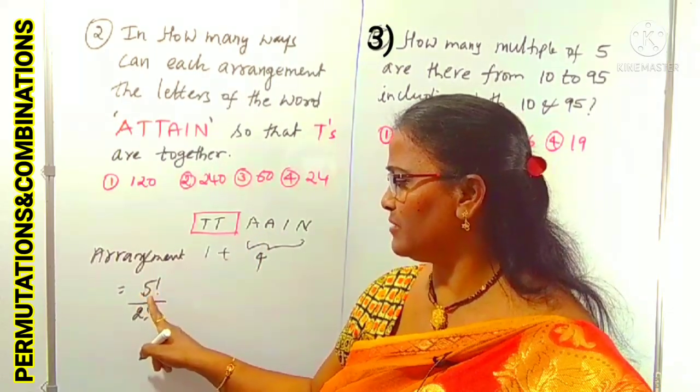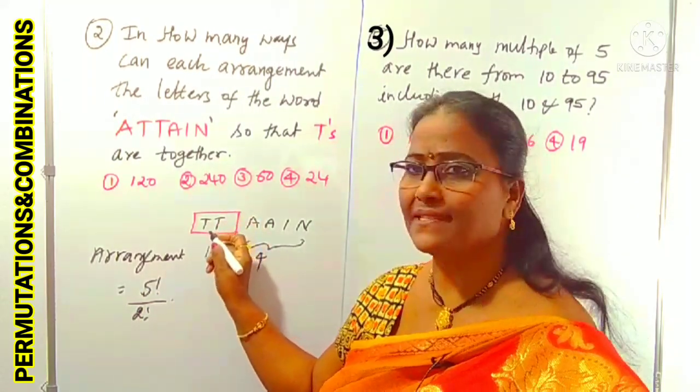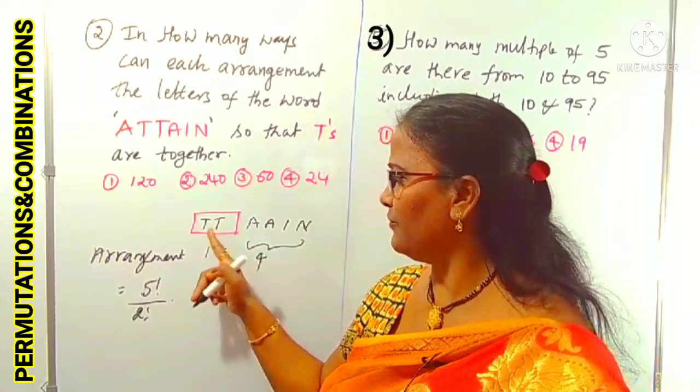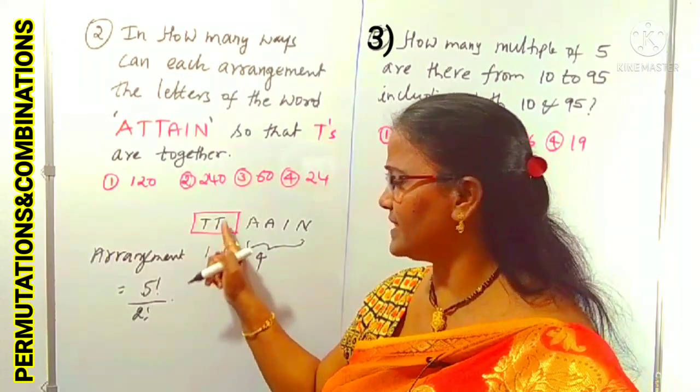That's the total arrangement by 2 factorial we can take. So actually these also we can arrange TT among themselves. TT are both the same letters. If you arrange the TT, 2 factorial by 2 factorial is 1 only. That's why nothing to worry about this TT.